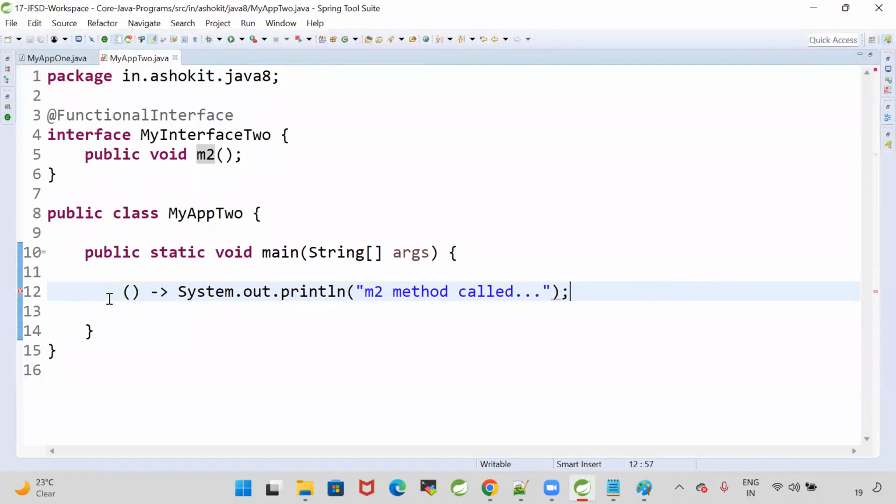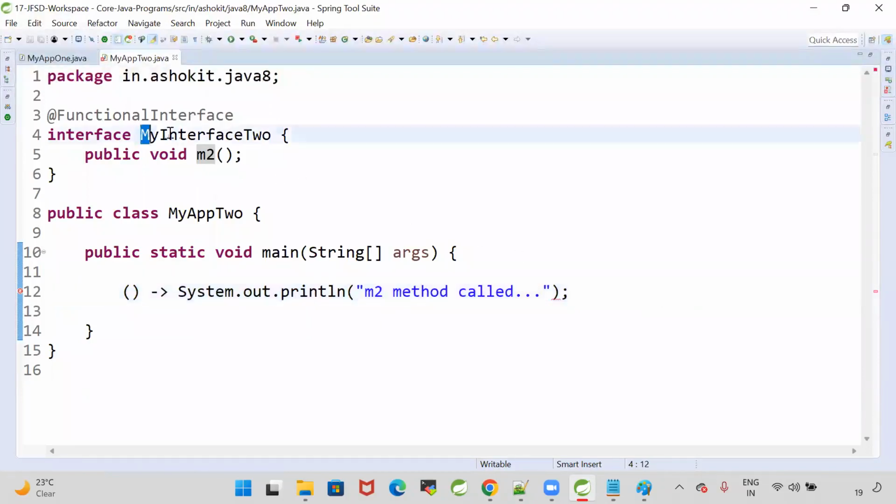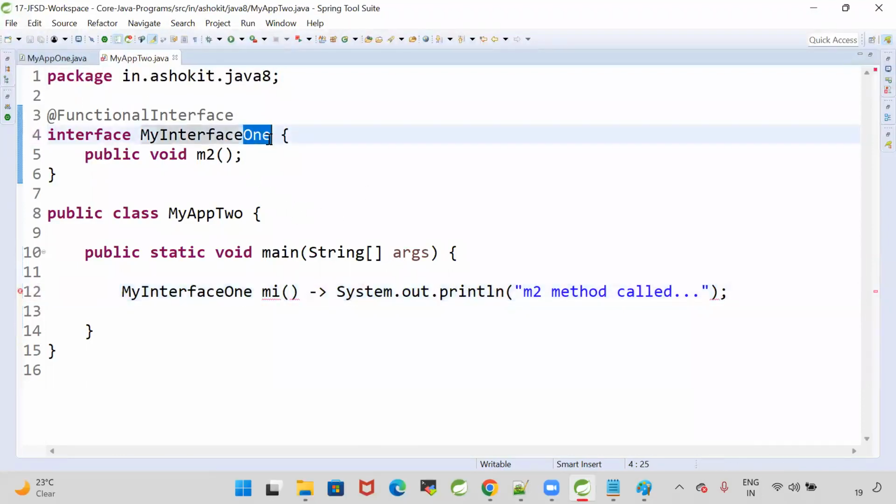In order to call this lambda, we need to use a functional interface. My interface 1, I have given the name 1. Let me give it as 2.